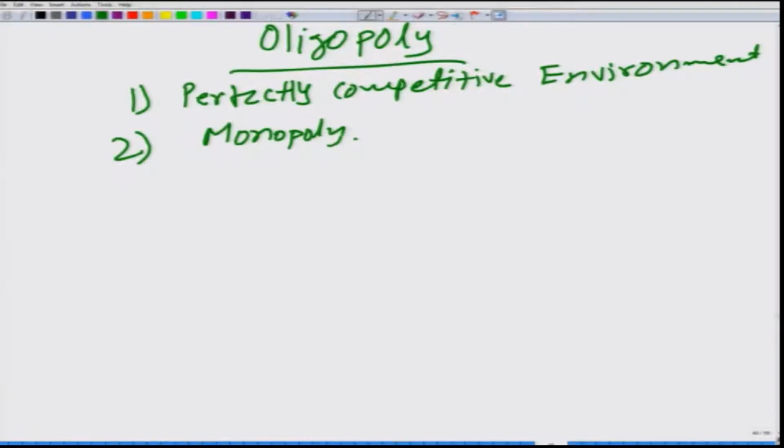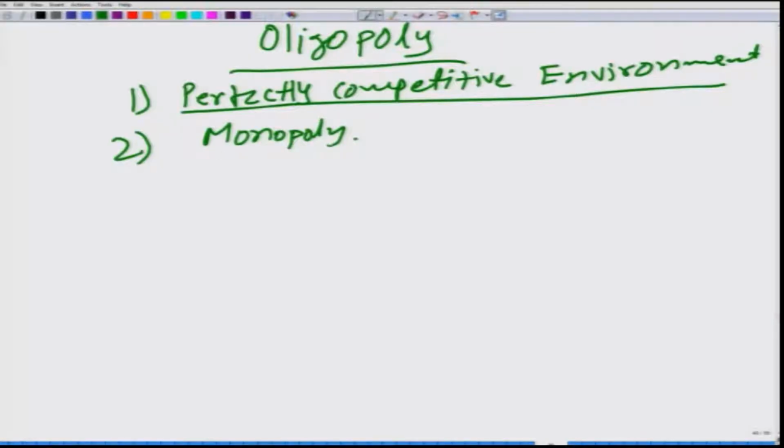One thing is quite common in both the environments. Remember, in perfectly competitive environment we had many firms, and all the firms faced linear demand function. So, they did not have to worry about any competitor, while in monopoly there is only one supplier. So, of course, there is no competitor.